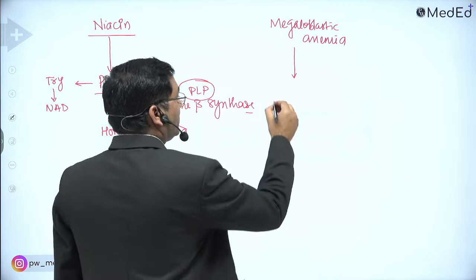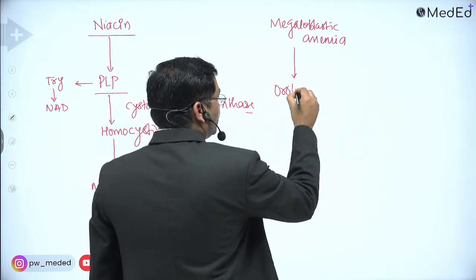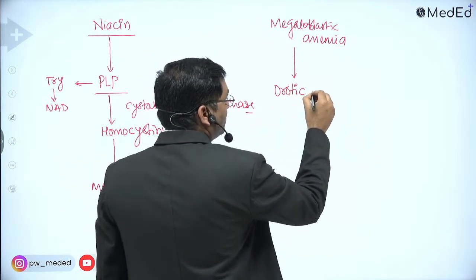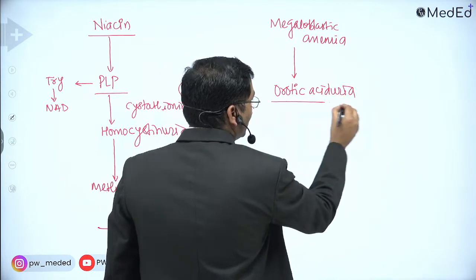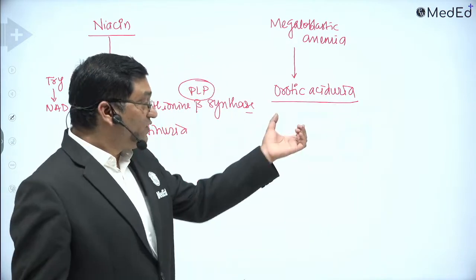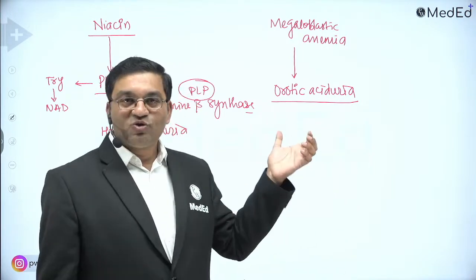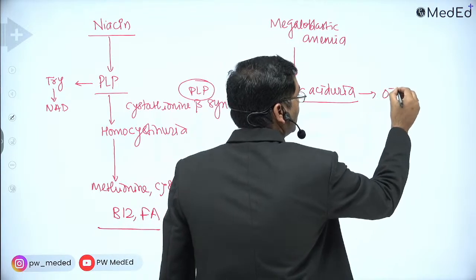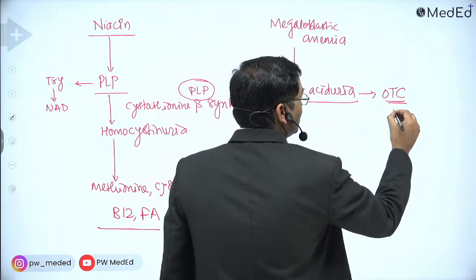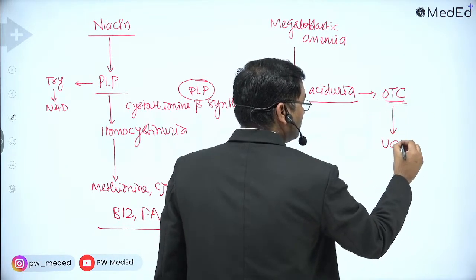That is orotic aciduria. So we'll discuss pyrimidine metabolism. And there is one more cause of this orotic aciduria, that is ornithine transcarbamylase deficiency, which is a urea cycle disorder.